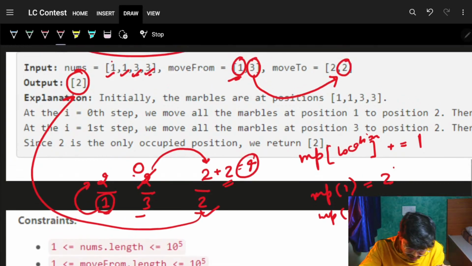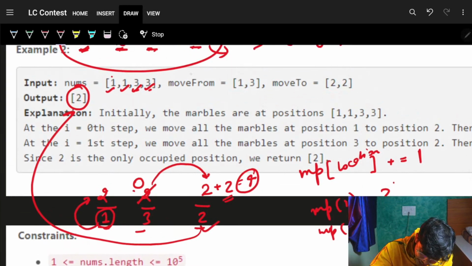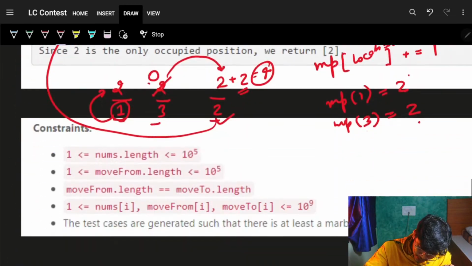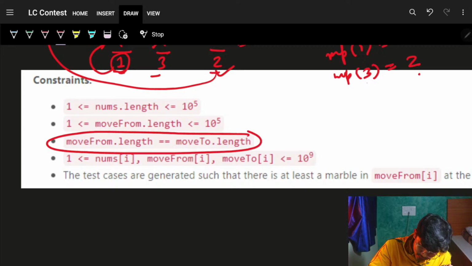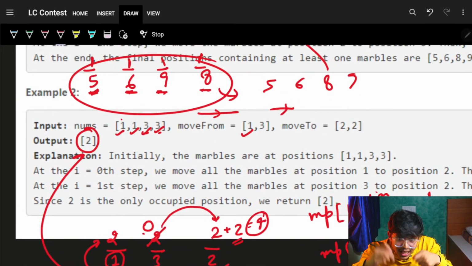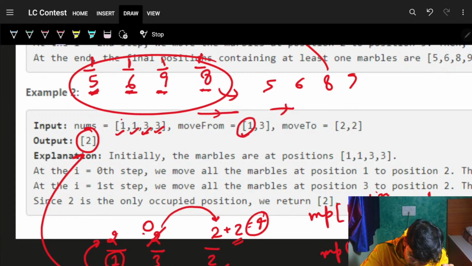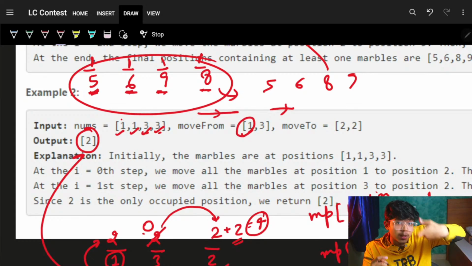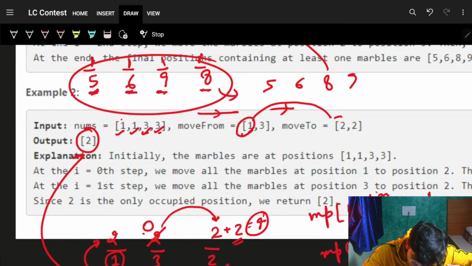Now as I go through the move lists, and we know that both of them have the same size, as I land on 1, I will say, hey, whatever number of marbles are at 1, please shift them to location 2.